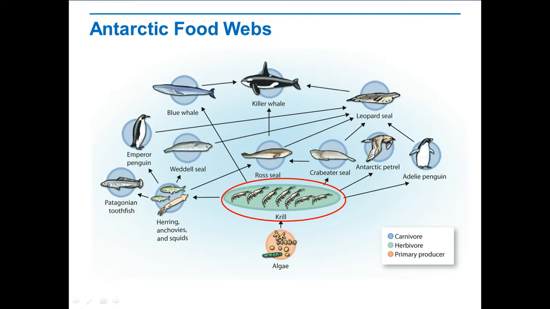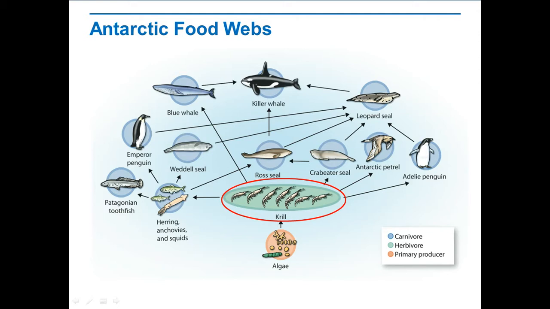What do you predict will happen if the krill population decreases? Well, a drop in the krill population may cause drops in the populations of all the other members of the food web. How might an increase in the herring population affect the emperor penguin population? Emperor penguins eat herring. An increase in the emperor penguin's food source would likely lead to an increase in the emperor penguin population.